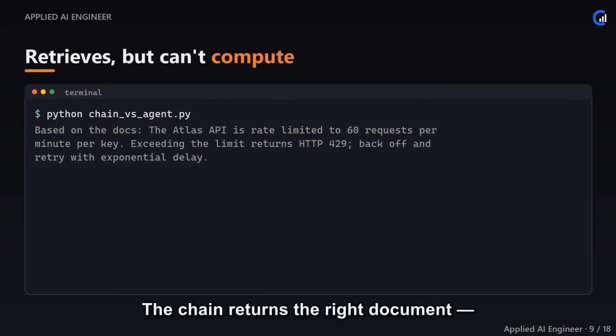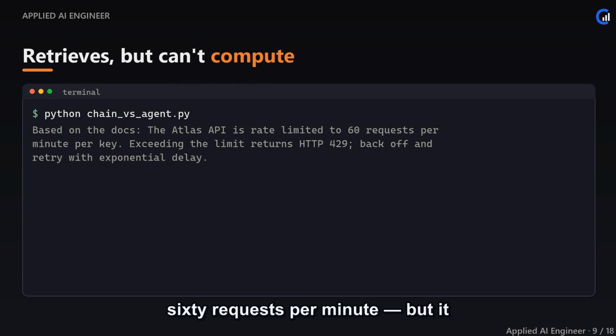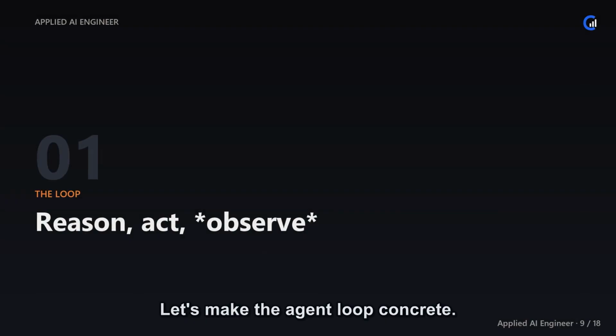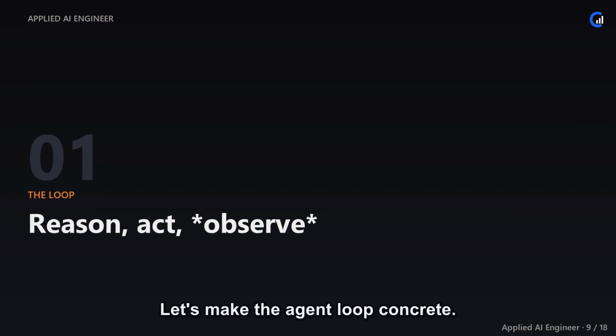And there's the gap. The chain returns the right document, 60 requests per minute, but it never answers the second half of the question, the 300 over 5 minutes, because it has no way to act on what it retrieved. This is the precise moment a chain stops being enough. What's missing is a loop and a choice of tools. Let's build exactly that. Let's make the agent loop concrete.